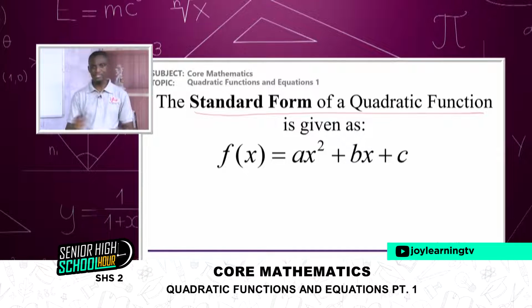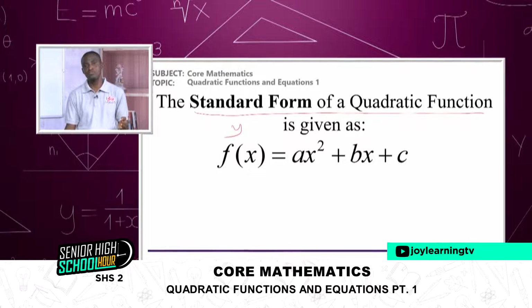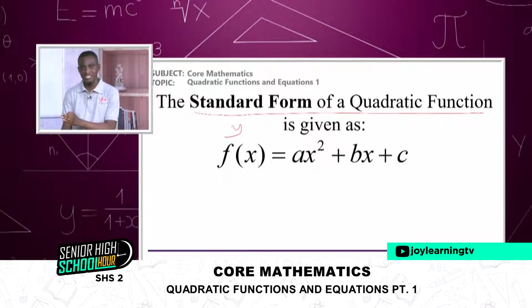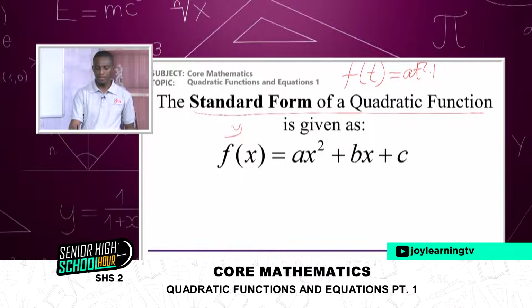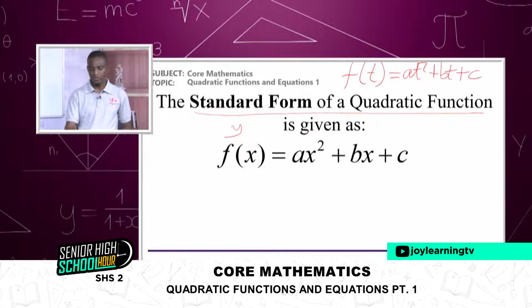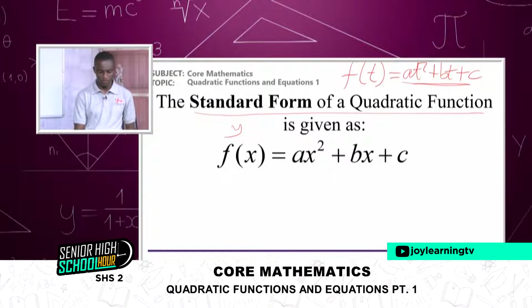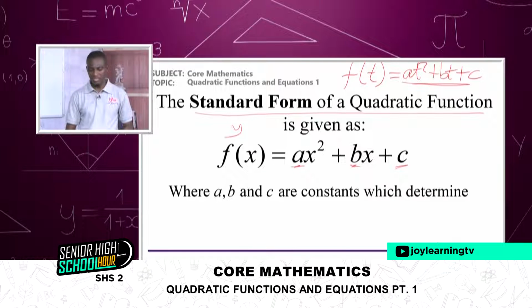And the function can be f of x is equal to ax squared plus bx plus c. I have the highest degree to be 2, then it forms a quadratic. a, b, c are constants to be determined.